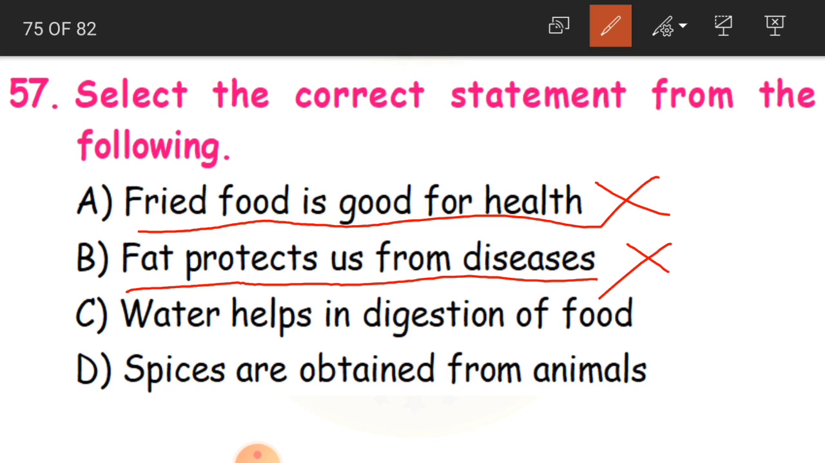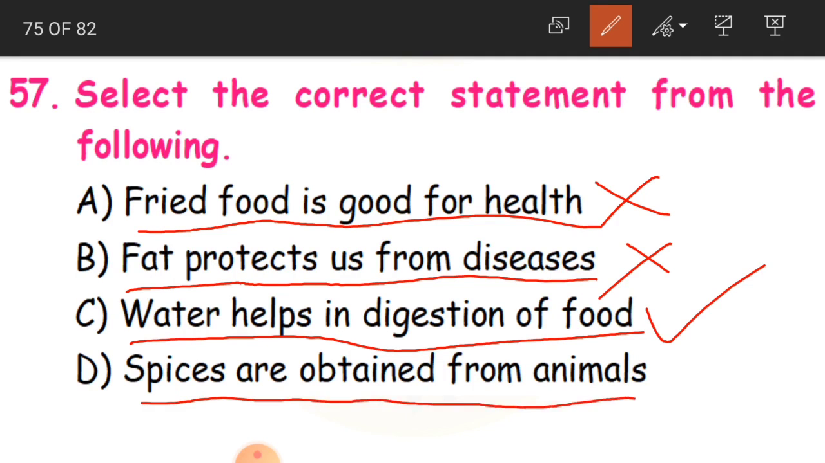Water helps in digestion of food. Is this correct? Yes, this is correct. Spices are obtained from animals. Again, this is also wrong. Spices like cloves, pepper, cinnamon, all that are obtained from plants. This is also wrong. So, C is our answer.